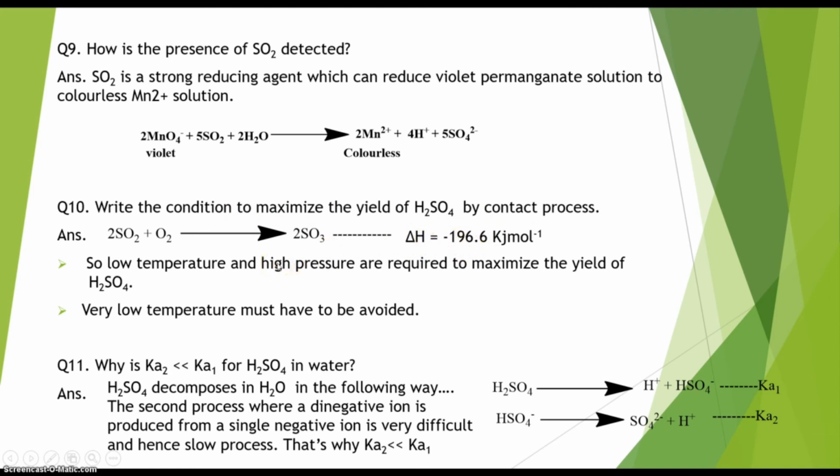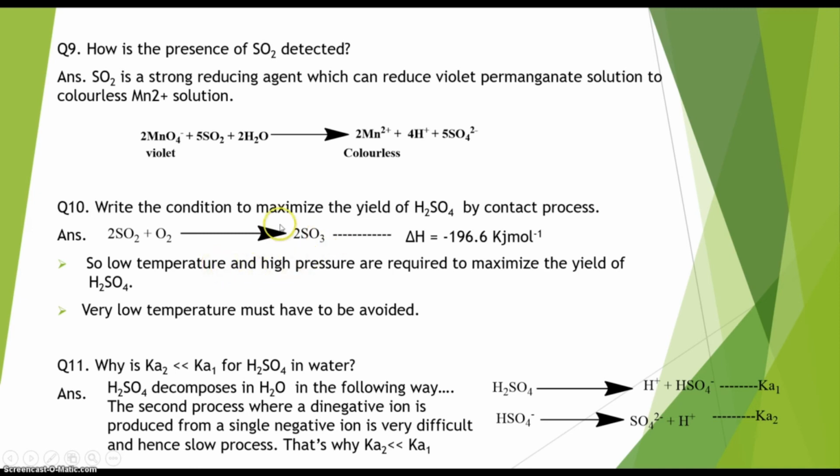So as we have already learned in Le Chatelier's principle, in case of an exothermic process, if we maintain the temperature very low, the reaction will occur in the forward direction. So that's why, for making this process a successful process for preparation of H2SO4, we have to maintain the temperature as low as possible, right?